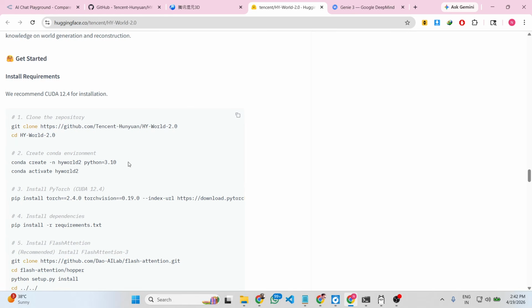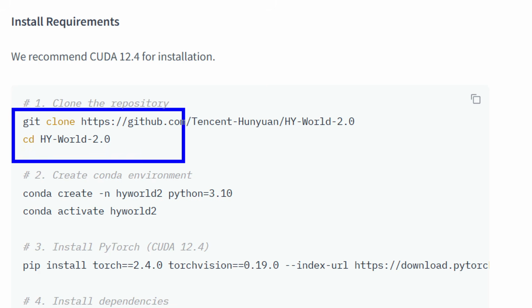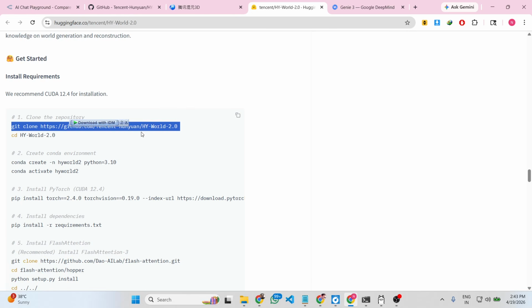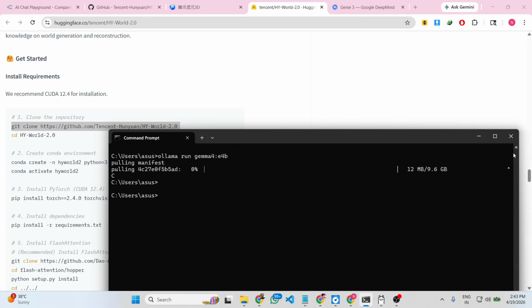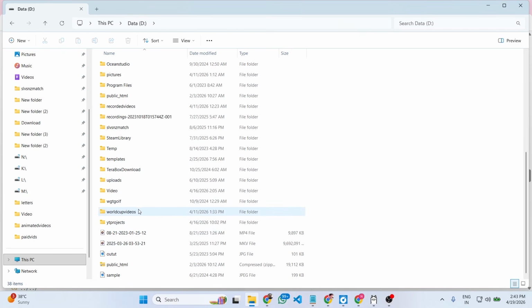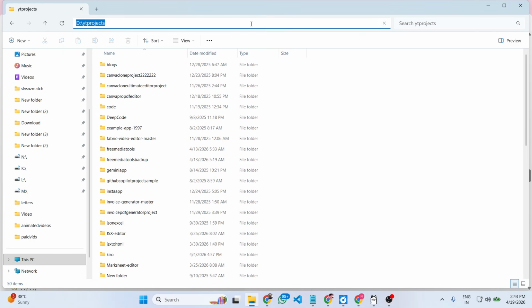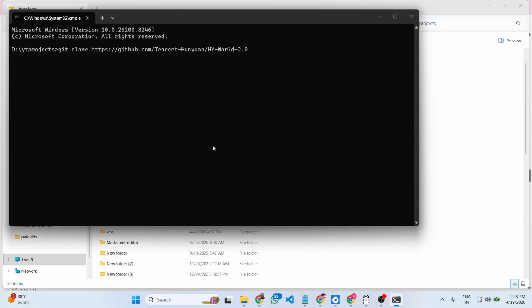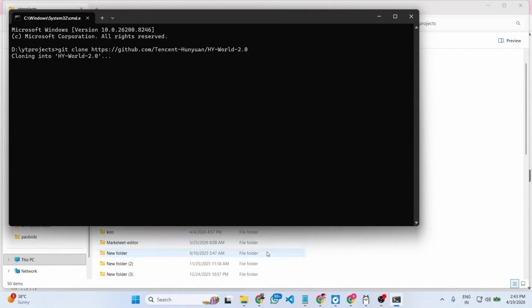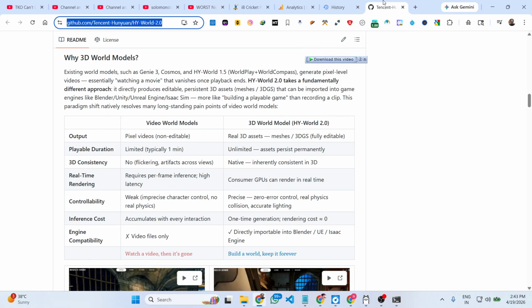So if you have a powerful machine, to actually get started, you can clone it directly. This is their GitHub repo. Just open your command line, and open the directory wherever you need to clone this. This is completely open source. You write git clone and this will clone this GitHub repo directly inside your machine.